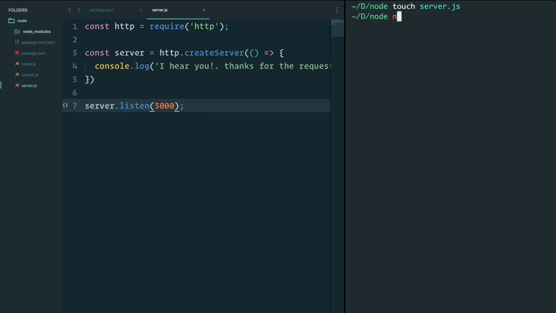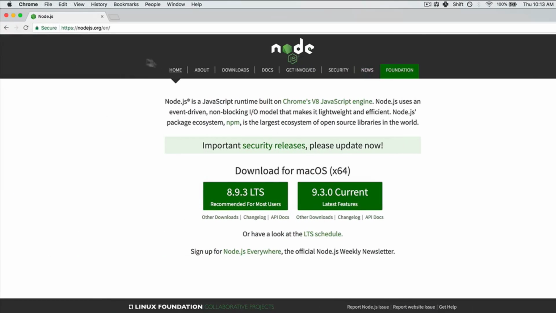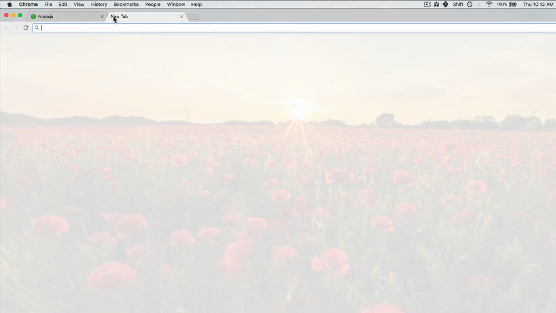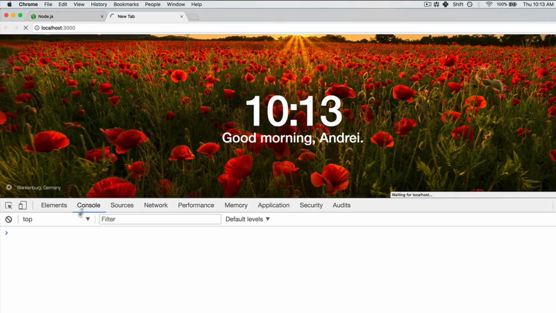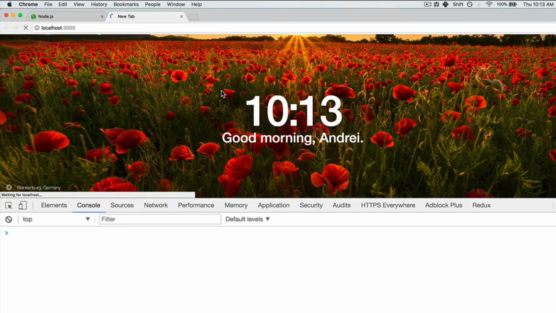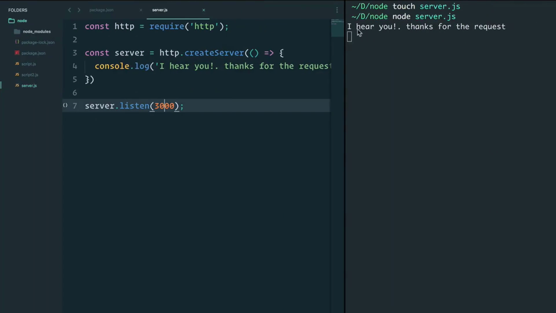Let's do node server.js. And it looks like it's just hanging there. But let's go to port 3000 on our local host, that is our machine, and see what happens. If I open up a new tab and go to localhost 3000, nothing's happening. If I open up the console, nothing's there. But if I go back, I see, I hear you.